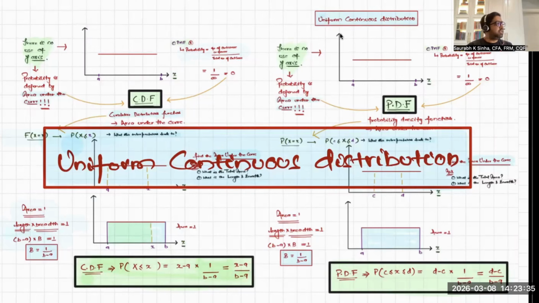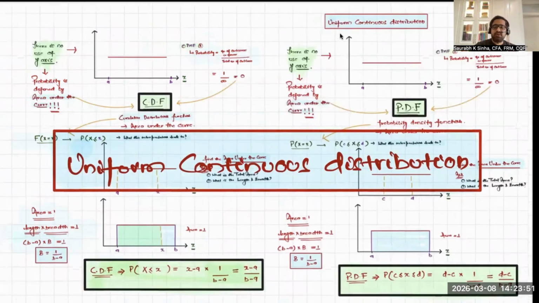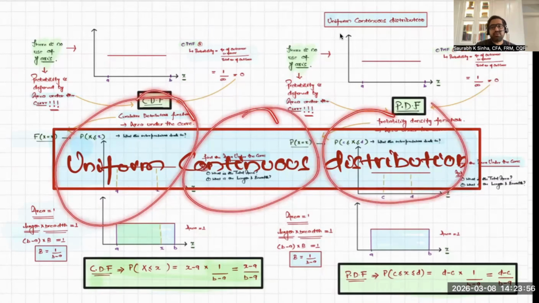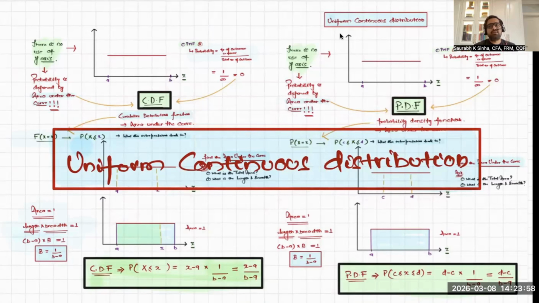And the problem is that you will find very few people having expertise in continuous distributions. So with that, we'll enter into our first distribution, which is the uniform continuous distribution. Now, the question is why we are talking about uniform continuous distribution, where we should have started the conversation from normal distribution? Because it's not easy to understand continuous distribution.